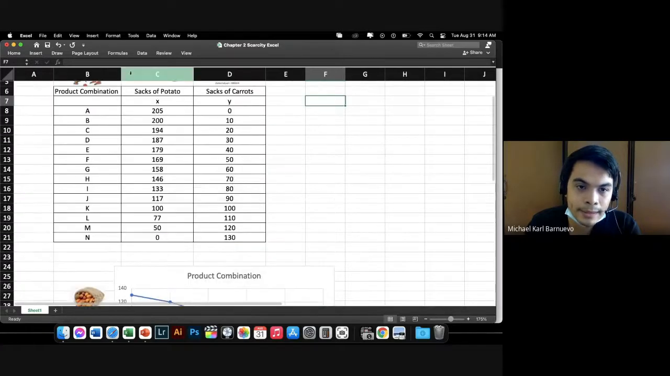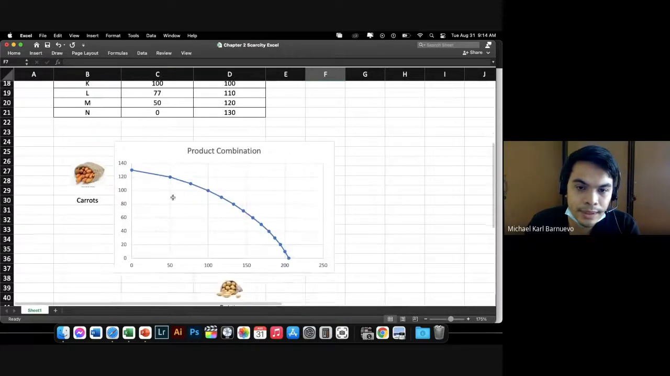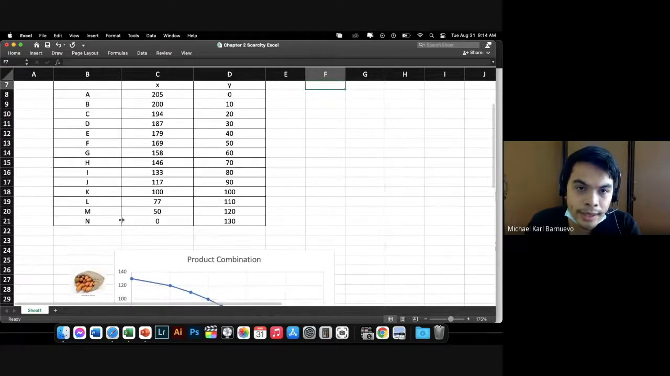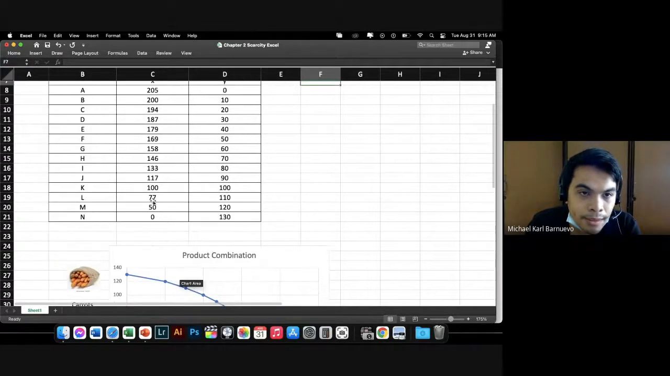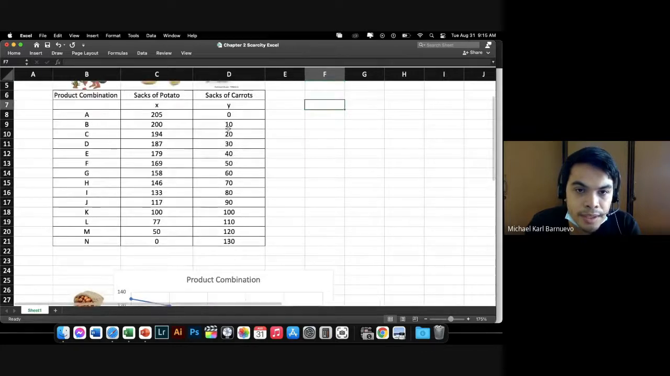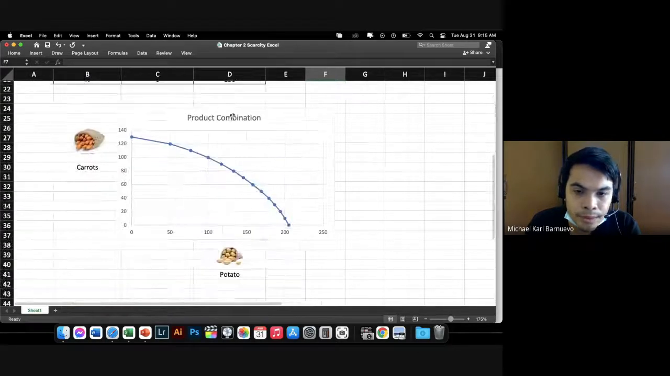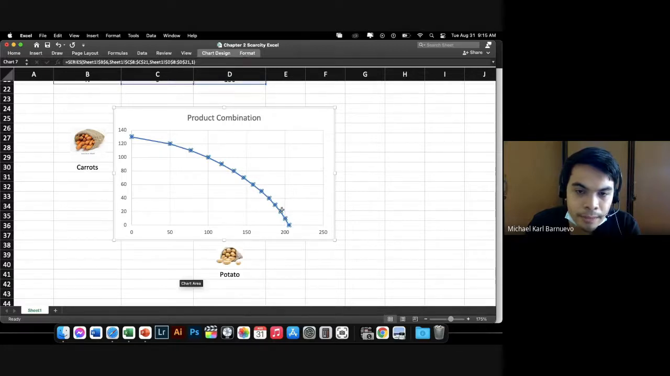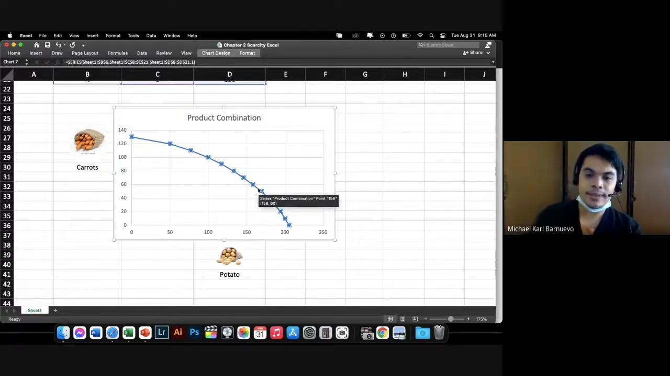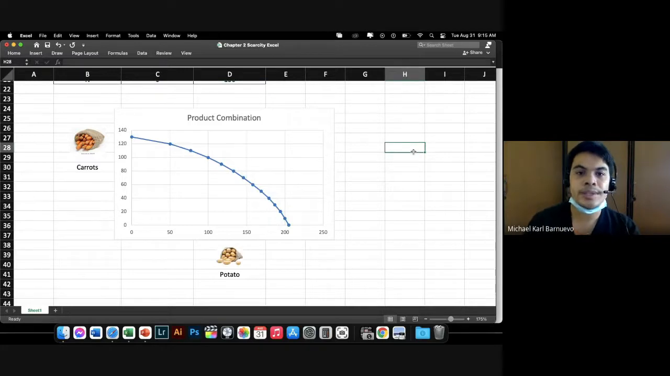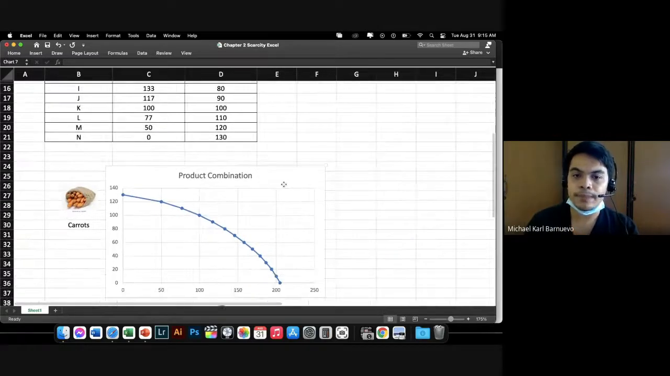Simply, right? X-axis, here is potato. And y-axis. For example, this A, 205 on X, 0 on Y. So it is here, 205. And you plot them one by one. I'm sure you know how to do this. But let me show you how to do this using Excel.